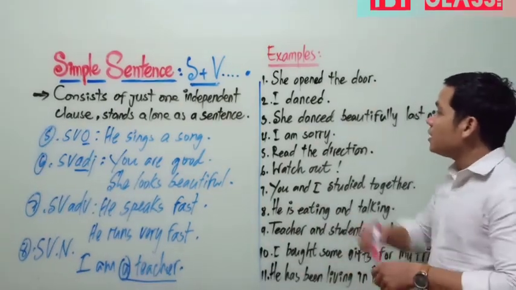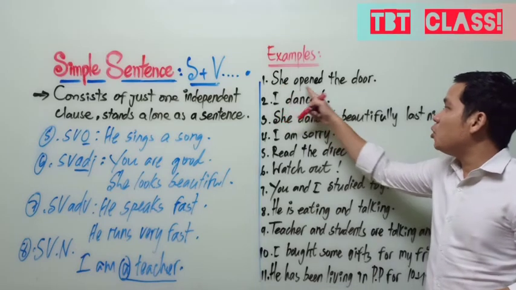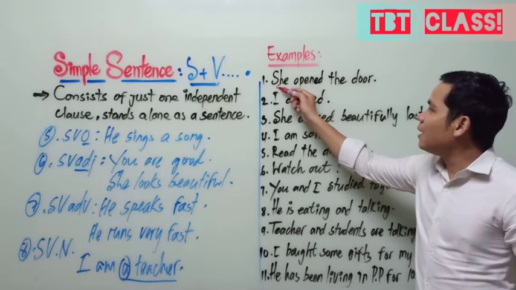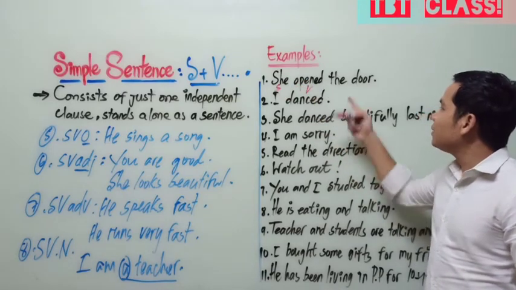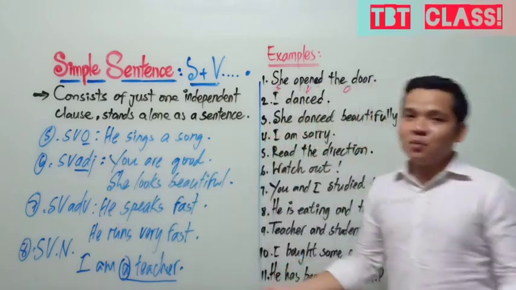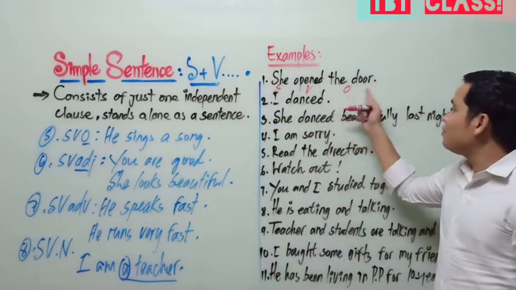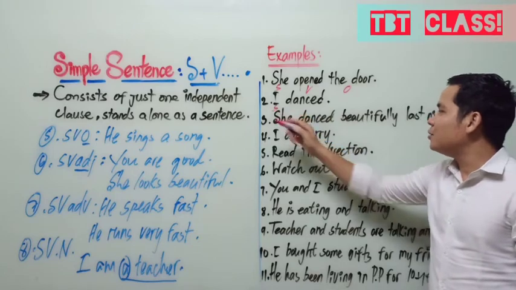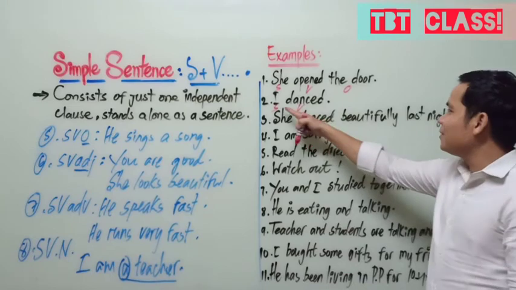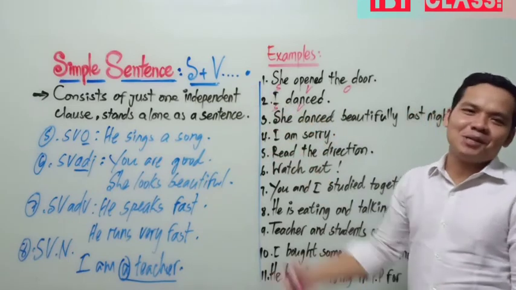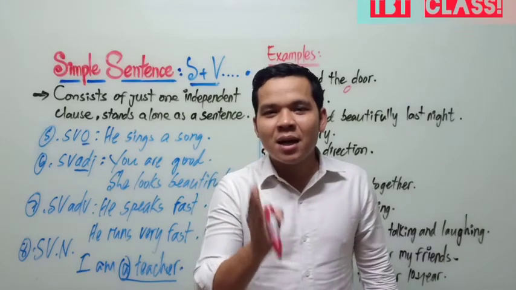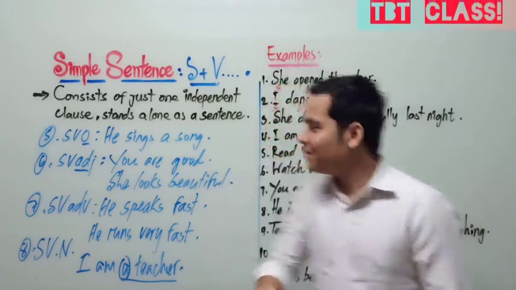You see number one. She opened the door. You see, subject, verb, object. Yes. Simple sentence. Subject, verb. Still have subject, verb, subject, verb. Simple sentence, because to be a sentence, it must have subject and verb.